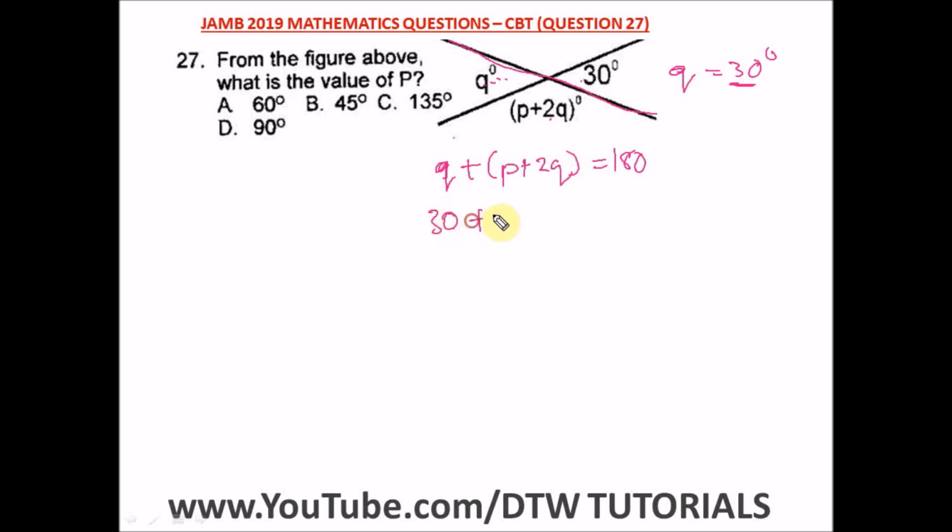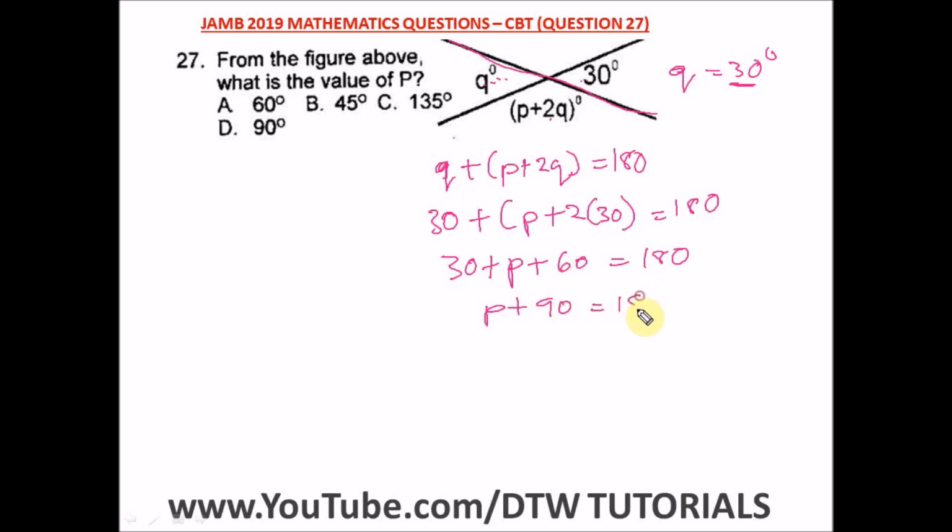So we have 30 plus bracket P plus 2 bracket 30 equal to 180. So from here we have 30 plus, let's open this bracket. Since there's no value here, this positive is multiplying everything, so all the signs will still be the same. So we have P plus 2 times 30 will give us 60. Is that not it? Equal to 180. So here we have P, 30 plus 60 will give us 90, equal to